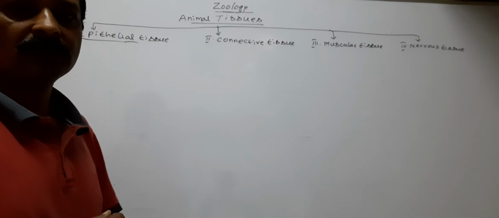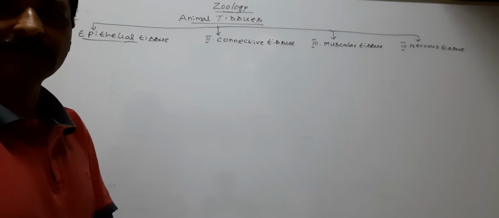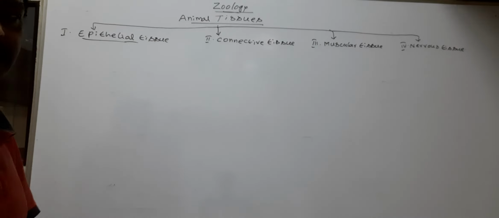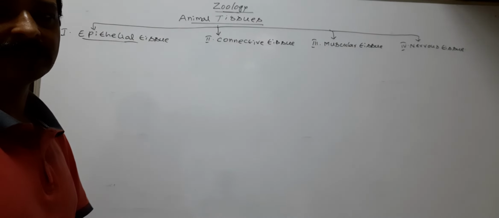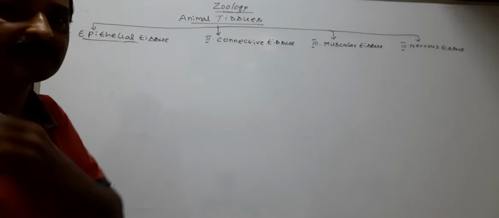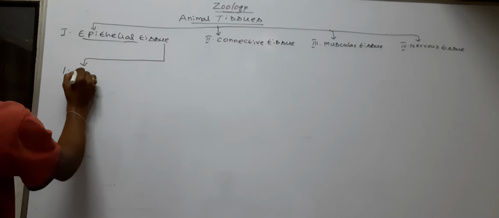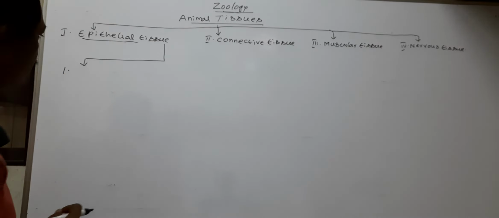The epithelial tissue forms the lining of the body wall, body cavities, vessels, ducts, etc. The epithelial tissue divides into mainly two types, based on the number of layers and shape of the cells.